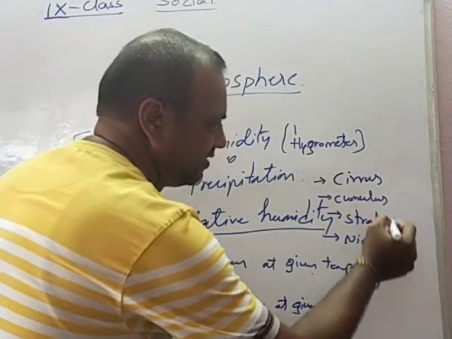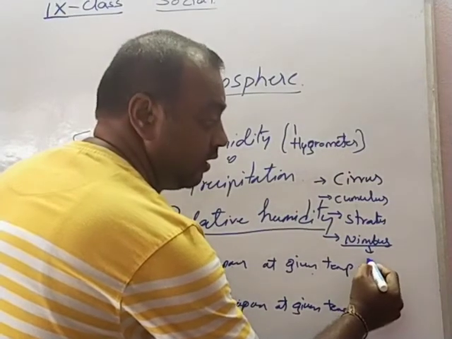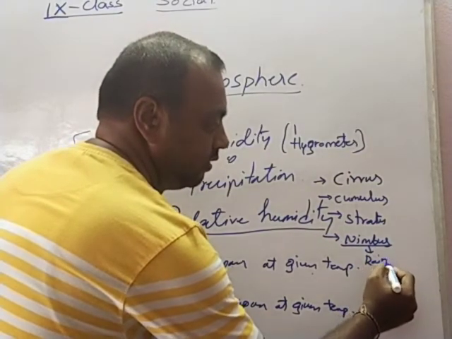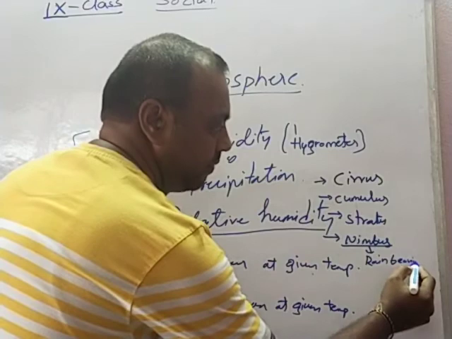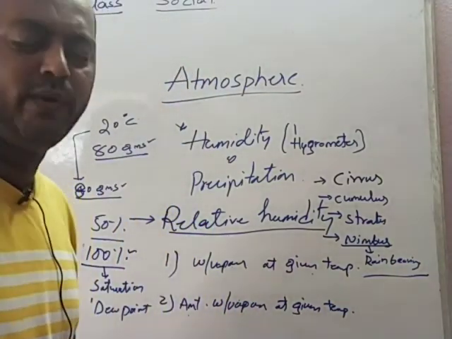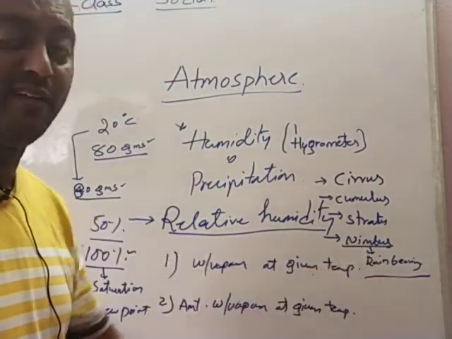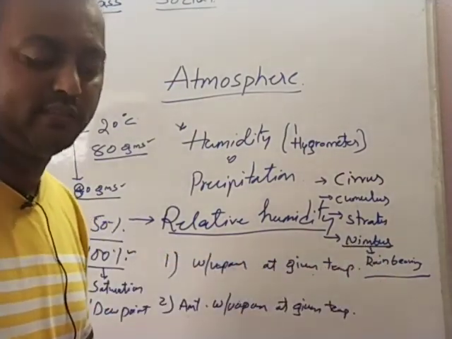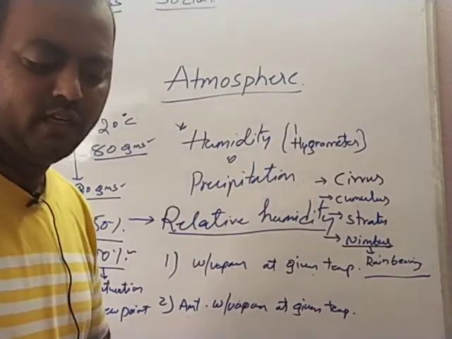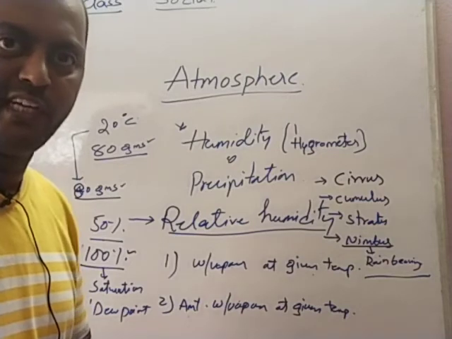Not all these clouds cause rainfall, but the nimbus clouds are called rain bearing clouds. Nimbus clouds are also called vertical clouds, and with condensation the droplets get heavy and fall on earth as precipitation.